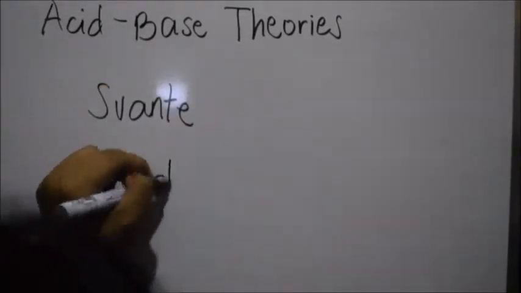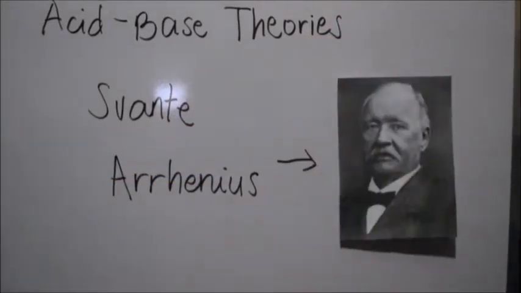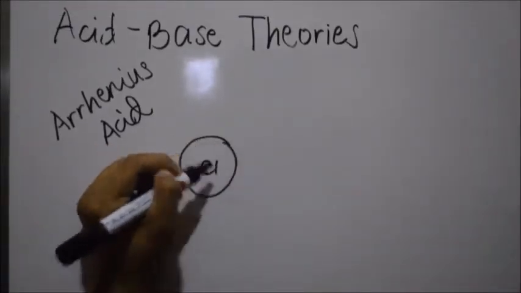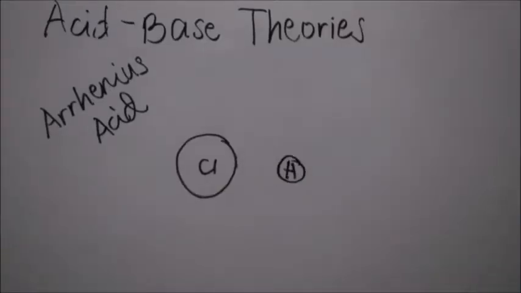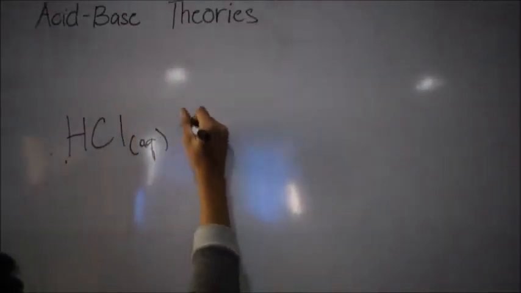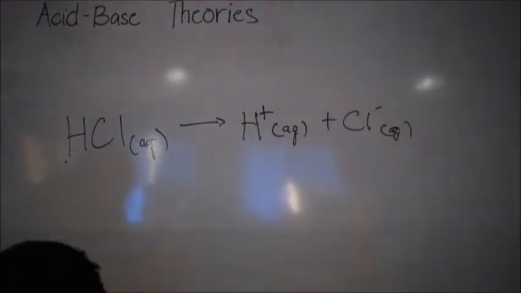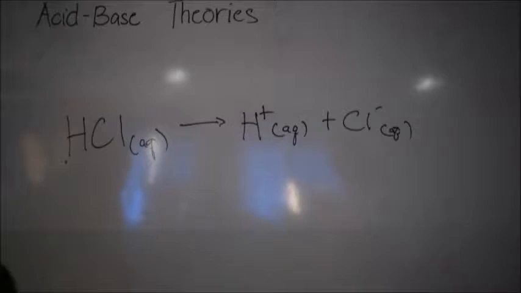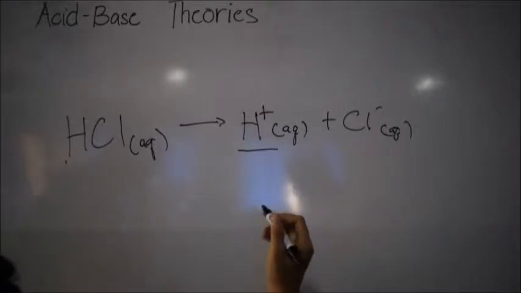Svante Arrhenius was the first one to propose a theory on acids and bases. His definition of an acid is any substance that contains hydrogen and produces H+ in aqueous solution. For example, a dissociation reaction of hydrochloric acid, HCl. The HCl dissociates into two ions, which are the H+ ion and the Cl- ion.